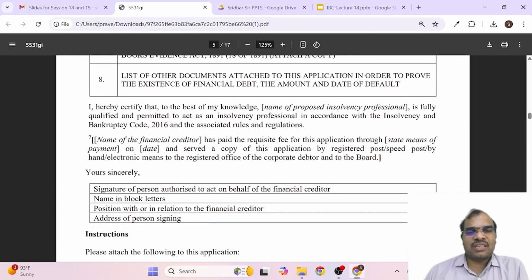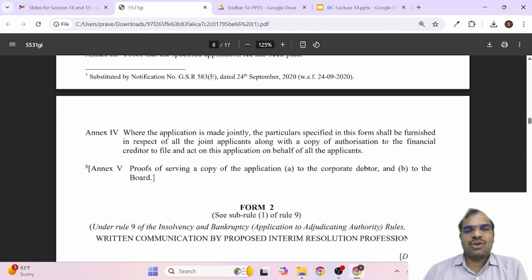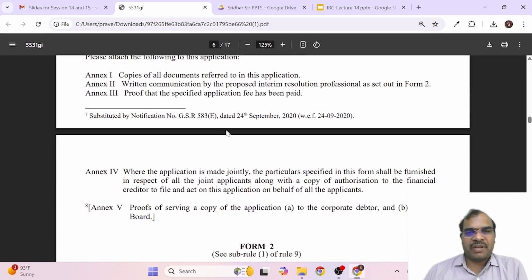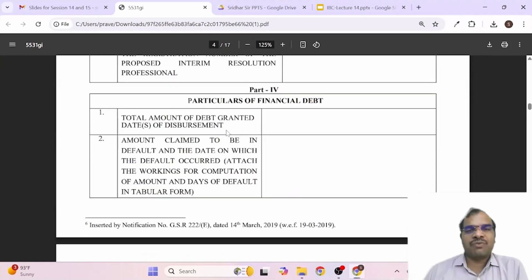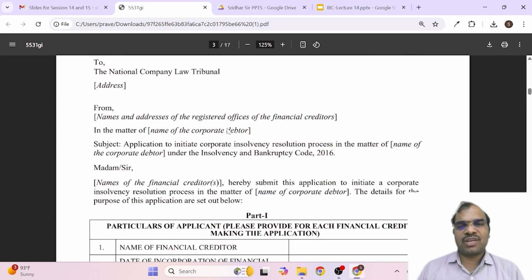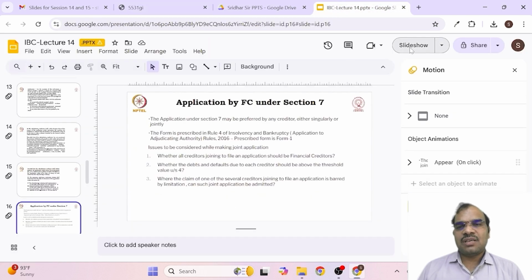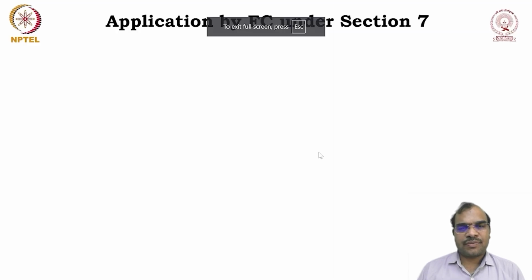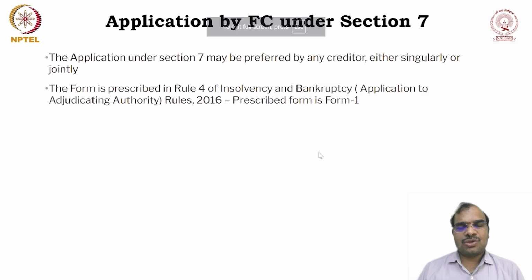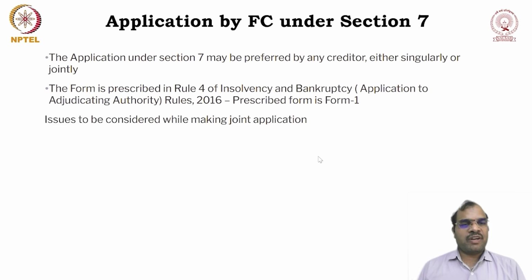Then you are going to give the declaration, then the signature. This is how you are going to make an application. This is the format in which you are supposed to give it. This is the standard format, and you are supposed to edit it as per your requirement, enter the data, then submit the application with the NCLT. So I think you are clear with the concept of the prescribed Form Number 1. You are supposed to make an application in Form Number 1.